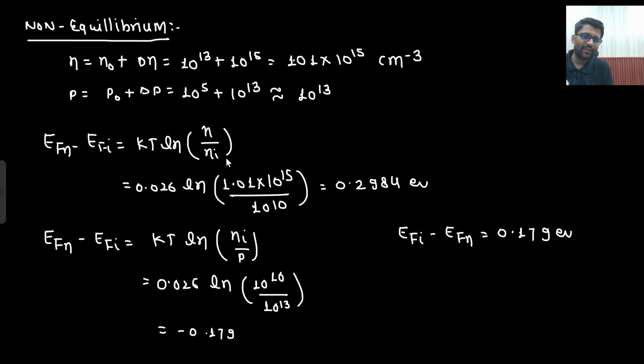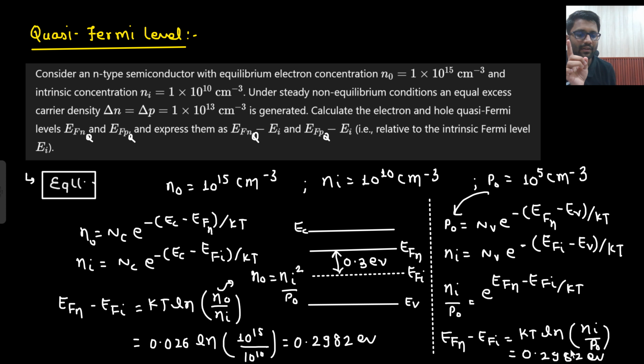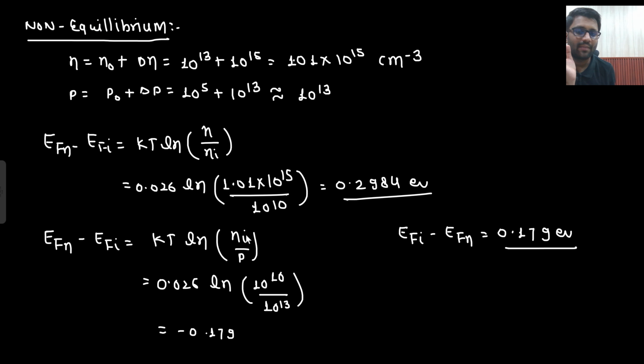Here you are saying that EFN minus EFI is this value, and now you are saying that it is this other value. There is a problem, right? When there was equilibrium, from both formulas you were getting the same answer, because the mass action law is valid. But here the mass action law is not valid. The number of electrons multiplied by the number of holes is 10 to the power 28. It is not equal to Ni square, which is 10 to the power 20 only.